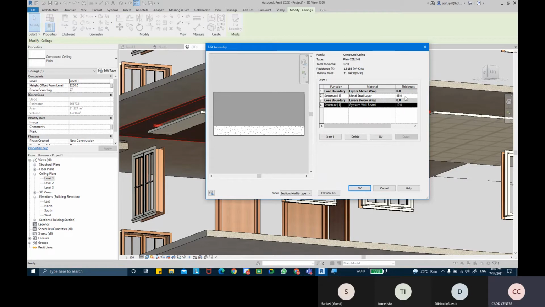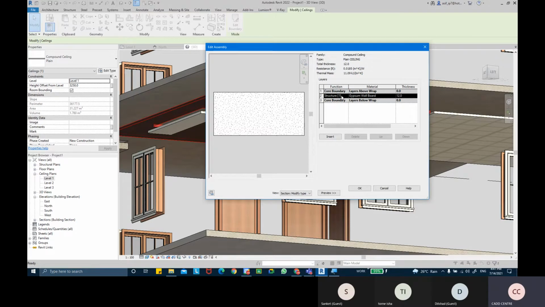We have this metal stud, which has a thickness of 45 mm. Okay, so if you don't want to display your metal studs, you can select that layer and delete it, but I'm unable to delete it because we have something that is going outside the core boundary. So we're going to put this gypsum board inside this core boundary, and then I can remove this metal stud from there. Okay, and the gypsum board could be my supporting material, so that would be substrate. Plyboard, gypsum board, they are all my supporting materials. So there will be substrate in functions.